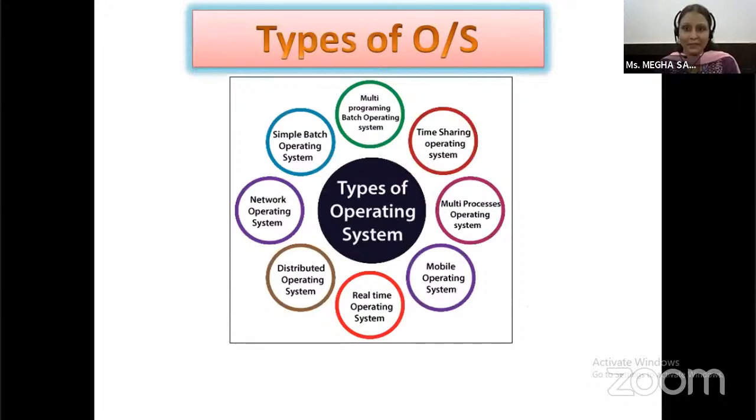These are the different types of operating system. First is a simple batch operating system, multi-programming batch operating system, time-sharing operating system, multiprocessor operating system, mobile operating system, real-time operating system, distributed operating system, and network operating system.